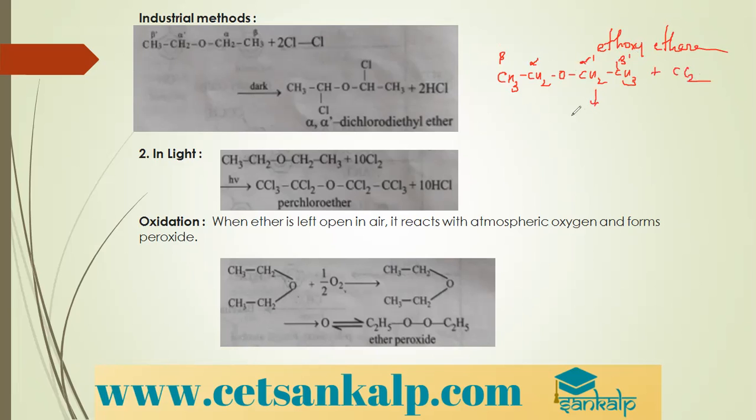One chlorine gets substituted for one hydrogen here, and another chlorine for another hydrogen here. If you take another Cl2 molecule, again the alpha and alpha prime hydrogens get substituted. So I get CH3CCl2OCCl2CH3. This is a typical reaction where you get alpha, alpha, alpha prime, alpha prime,